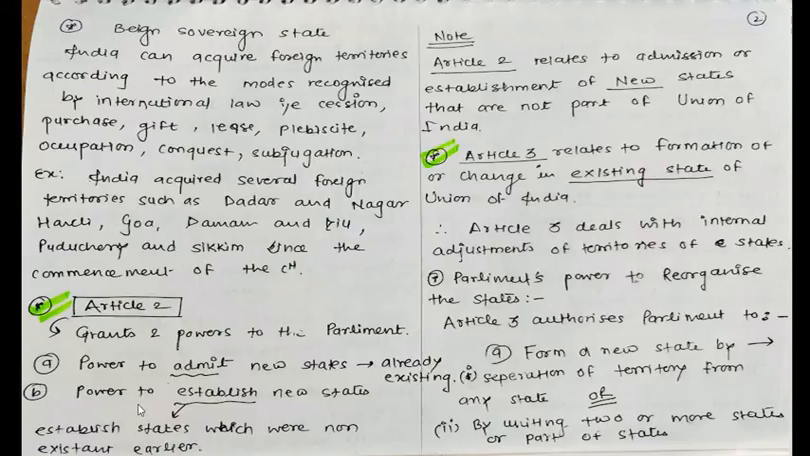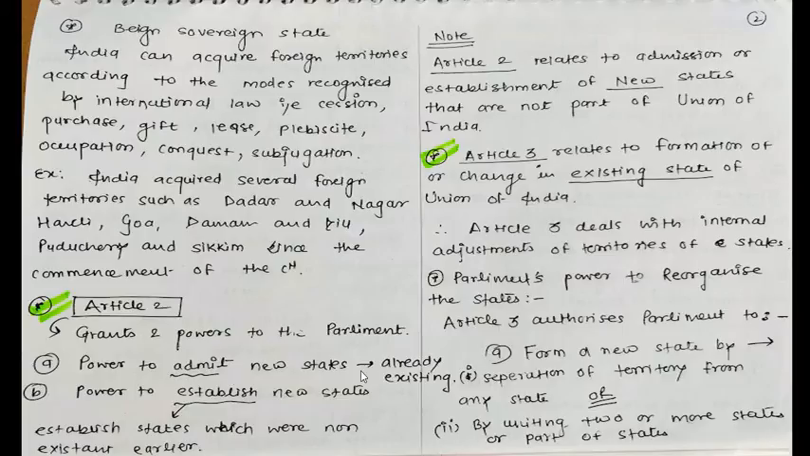Okay, so now Article 2. Article 2 grants two powers to the Parliament. What are those two powers? Power to admit new states to the already existing state, and power to establish new states.